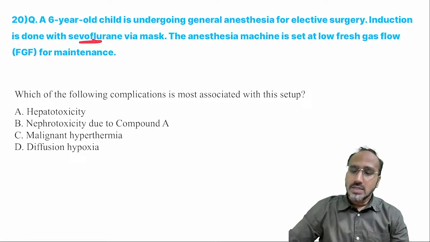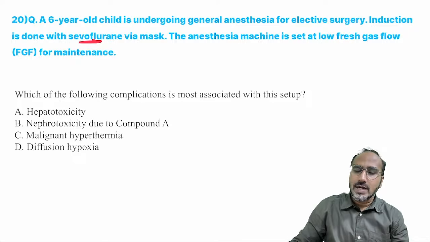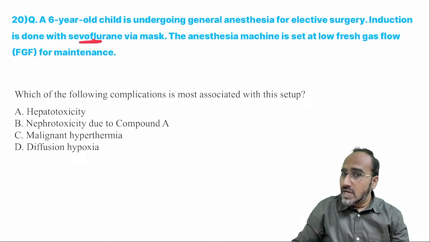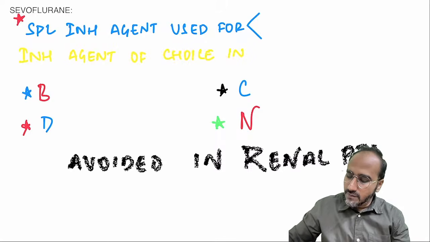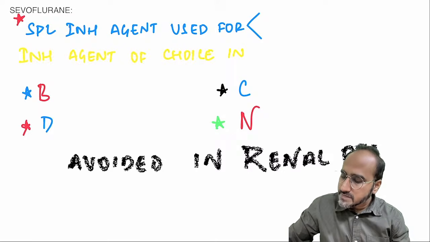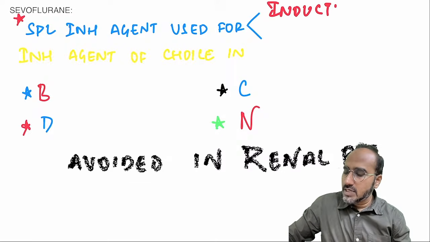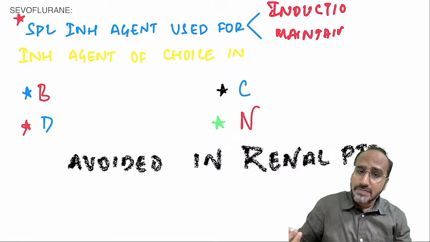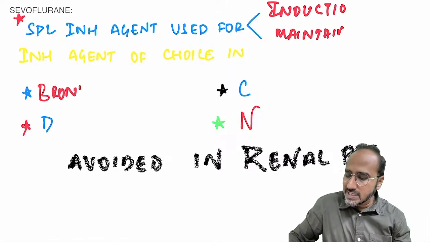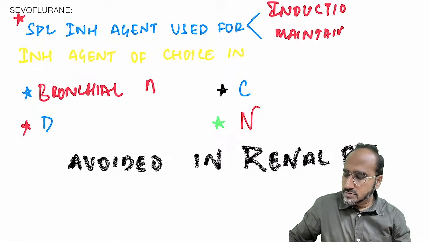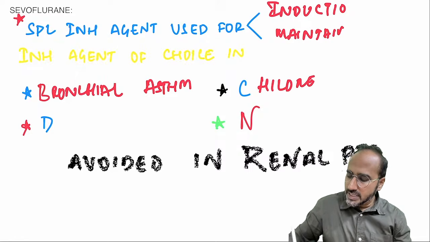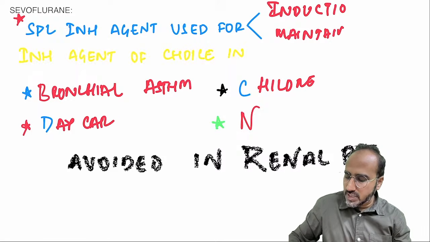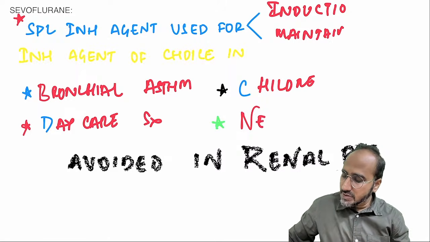Guys, remember, sevoflurane is a very pleasant gas commonly used for induction as well as maintenance in children. So sevoflurane is a special inhalational agent used for induction as well as maintenance of anesthesia. It is the best inhalational agent used for bronchial asthma. It is the best inhalational agent used in children. Best inhalational agent used for day care surgery. And best inhalational agent used for neurosurgery.